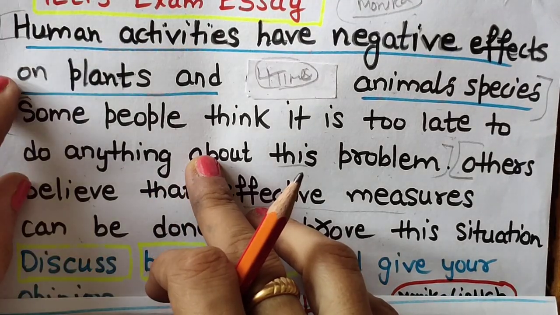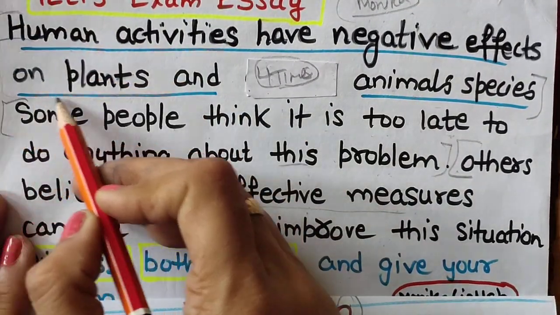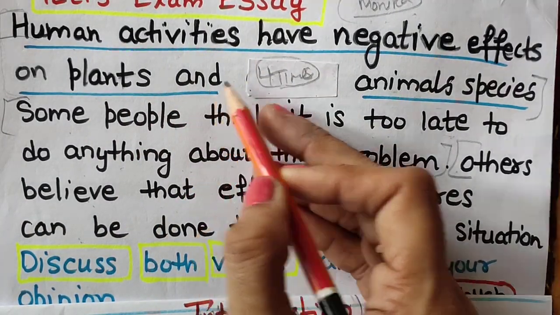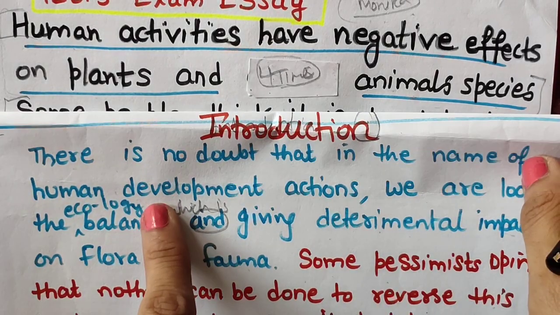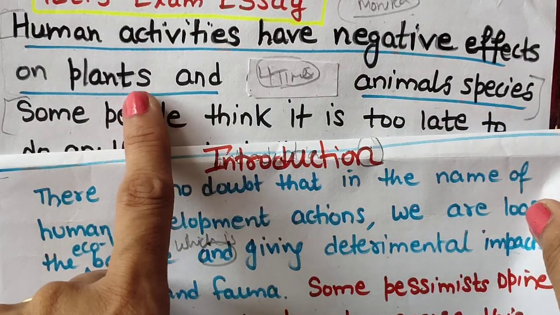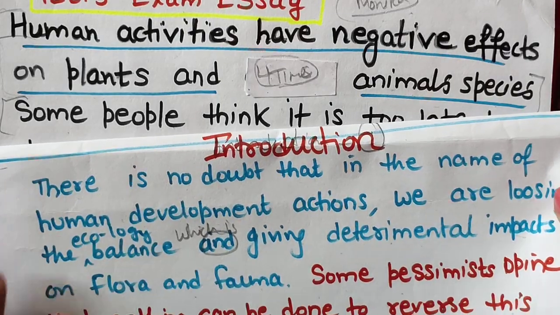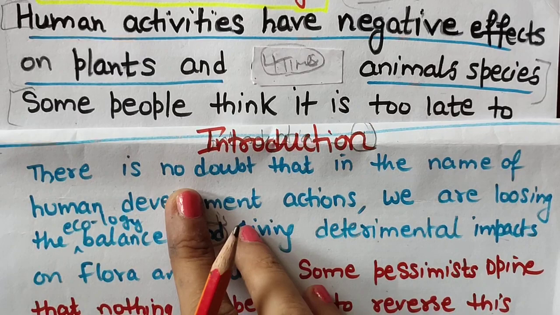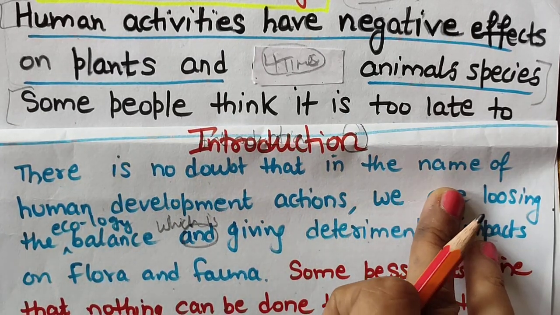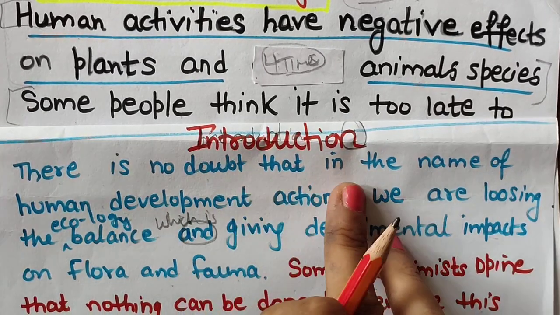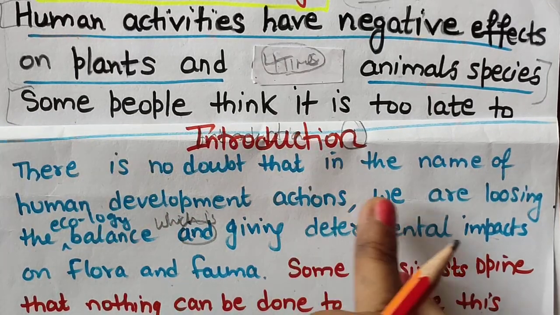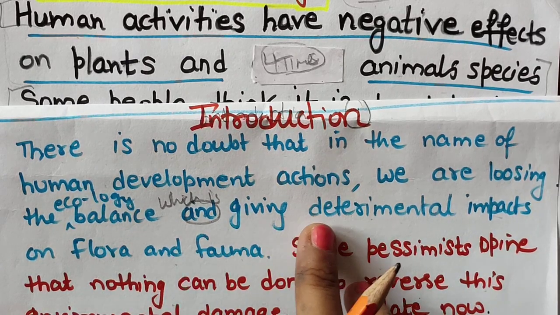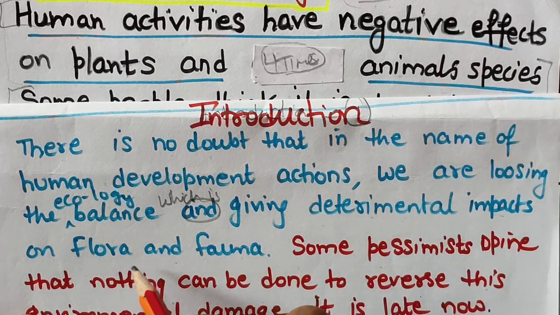Of course, the first line they have given is the journal statement. They have given the statement regarding the topic and the problem. So for that, what can we do? I will just start with paraphrasing. I will not write any background statement because they have already explained everything. So there is no doubt that in the name of human development actions we are losing ecological balance, which is giving detrimental impacts on flora and fauna.